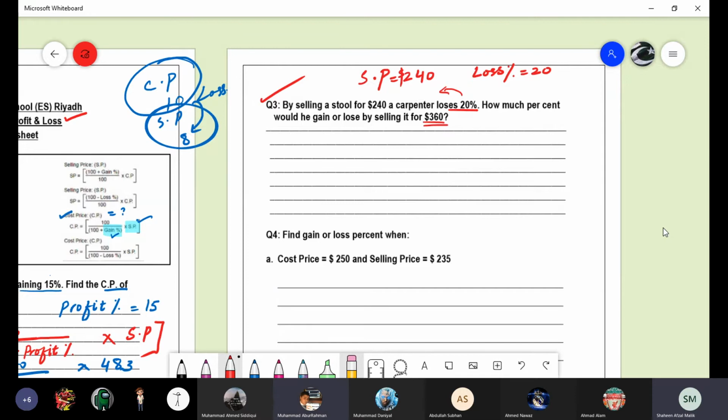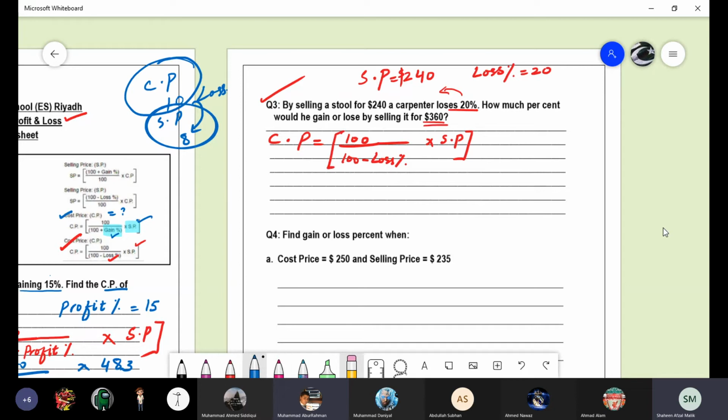So can you use this formula for the cost price, because we have the selling price and the loss percentage? So cost price is equal to 100 over 100 minus loss percent multiplied by selling price.